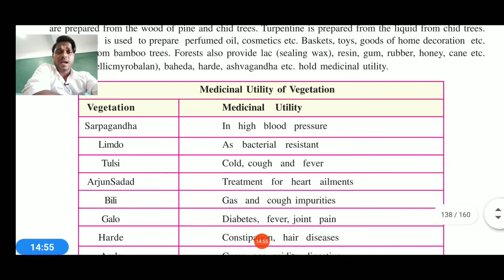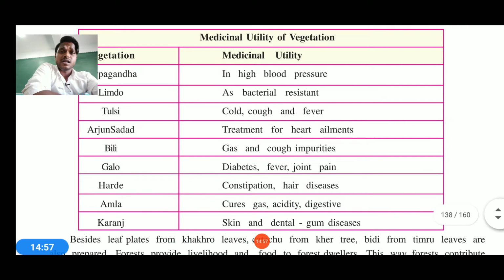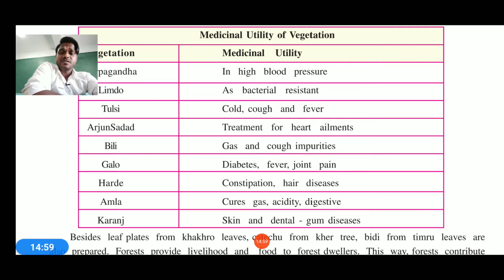So you can see this chart shows that for high blood pressure we need to go for ashwagandha. For bacterial infection, we need to take neem and so on. Tulsi for cold and cough. You can always keep 2 to 3 tulsi leaves inside your tea, milk, or whatever you're serving as a juice. Then Arjun chhal for the treatment of ailments of the heart.